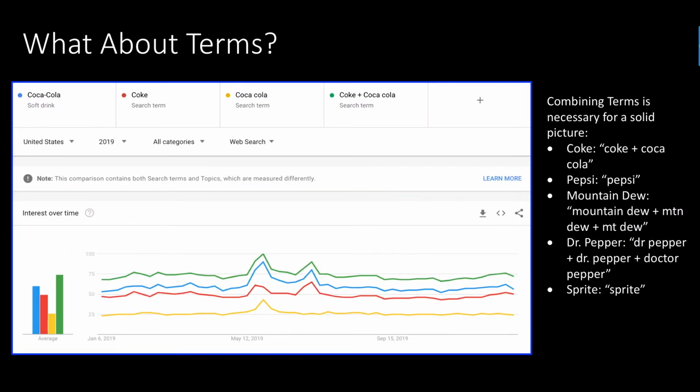So terms, one thing that, since they are different, you can see comparing the Coca-Cola topic on the top left with the 3 different types of terms. One thing you can do is also combine multiple terms, which is what you're seeing on the green circle here. So that's looking at different spelling variations or different ways that people might call it. And so what you see on the right here is, for those 5 core brands, the term groupings that we used for this.